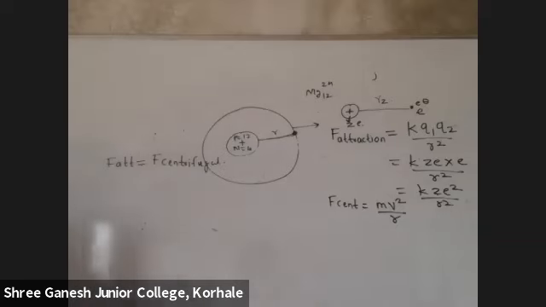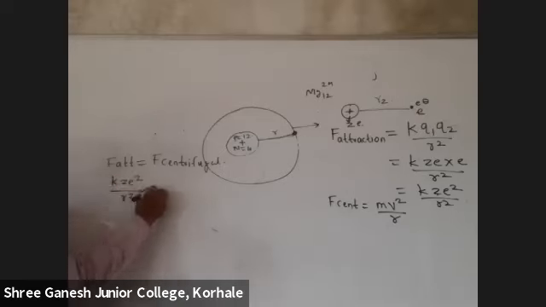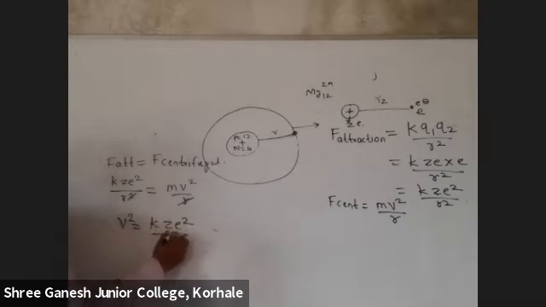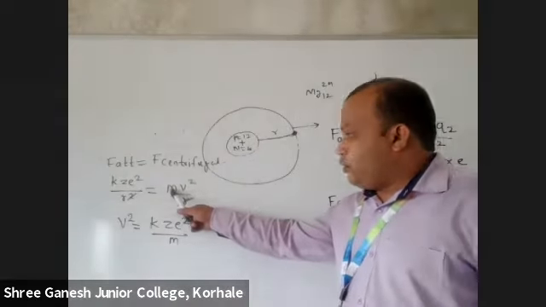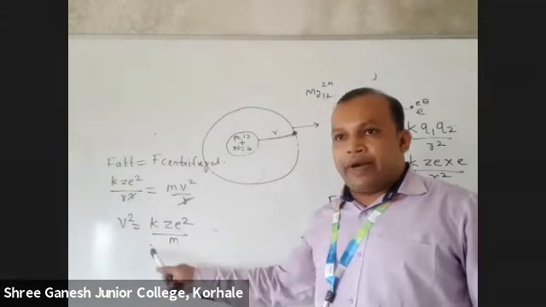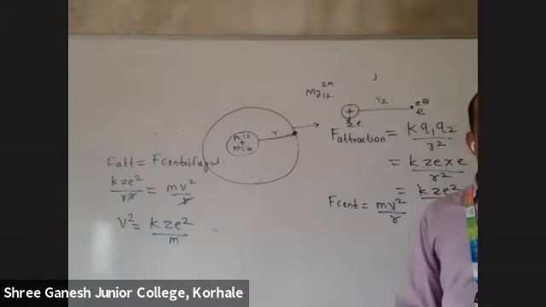Done. Okay, so tell me what equation we got. If we equate these two, k z e square upon r square is equal to m v square upon r. Is anything cancelled? This r and this r will cancel. So can you tell me the value of v square? This m will come and divide here, so k z e square upon m. What is the value of v square? So m here is multiplying, here it will go and divide. So this is the value of v square.